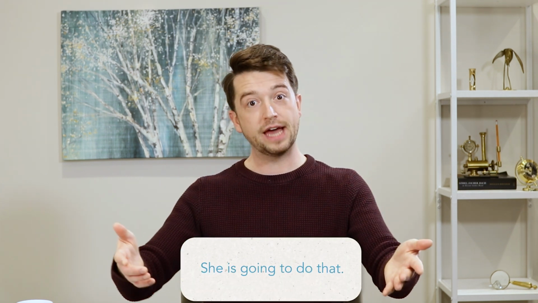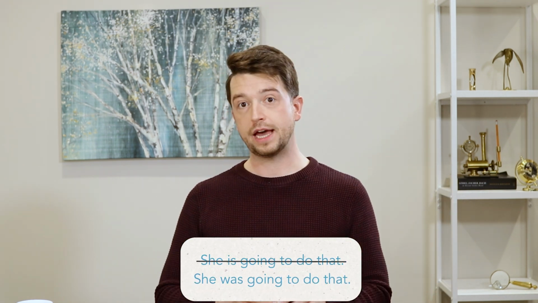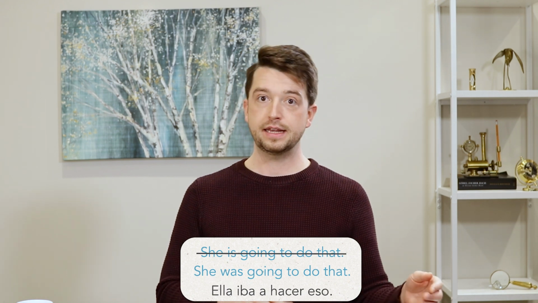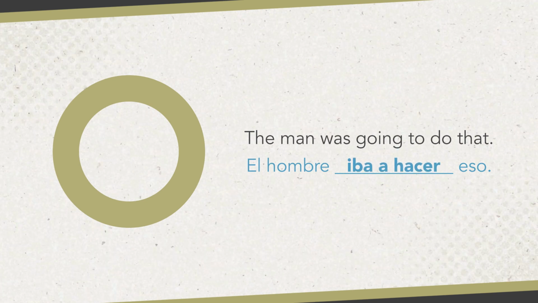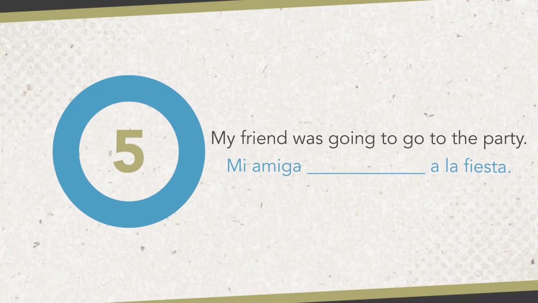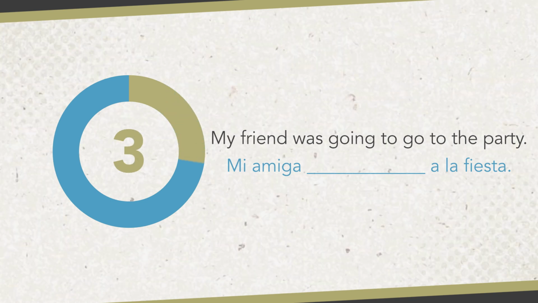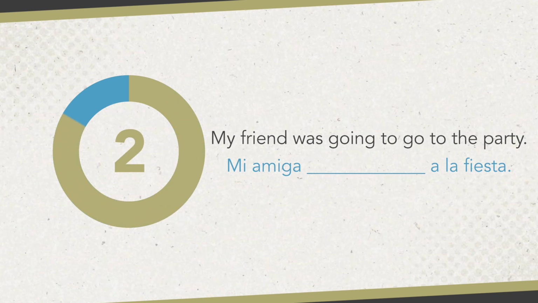We talked about this earlier in the video, using ir to put another verb in the future. Well, we can use iba to put another verb in the future of the past. Instead of she is going to do that, we say she was going to do that. Ella iba a hacer eso. Try this yourself with a couple of sentences. The man was going to do that. El hombre iba a hacer eso. My friend was going to go to the party. Mi amiga iba a ir a la fiesta.